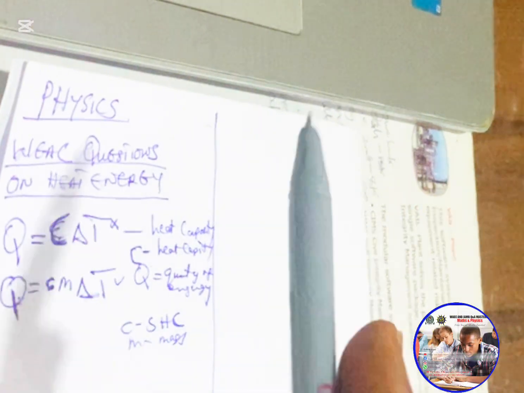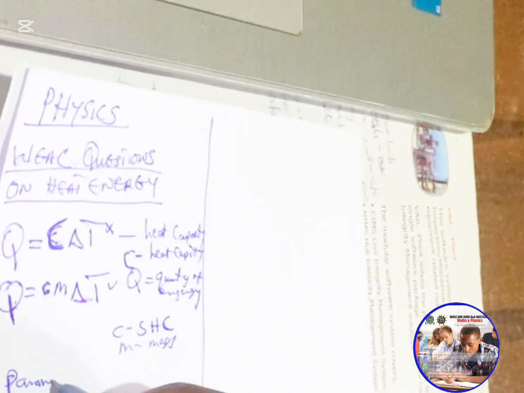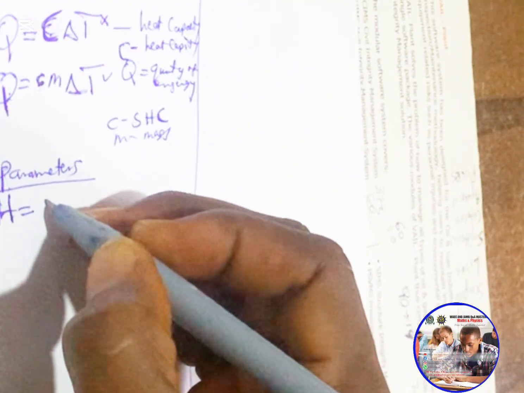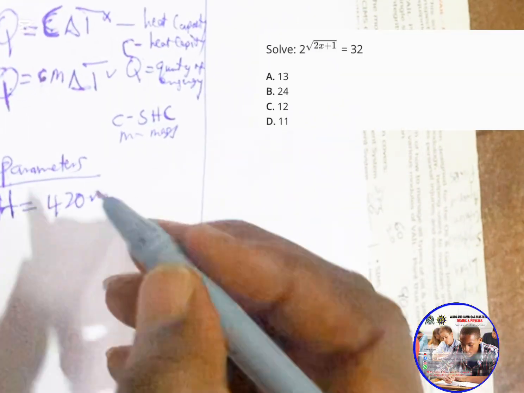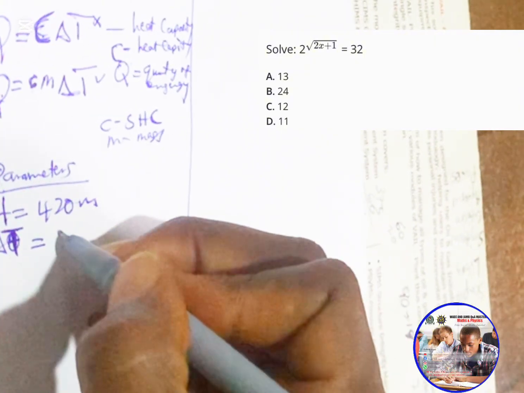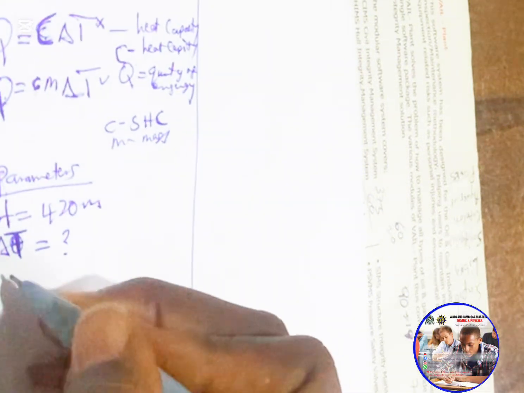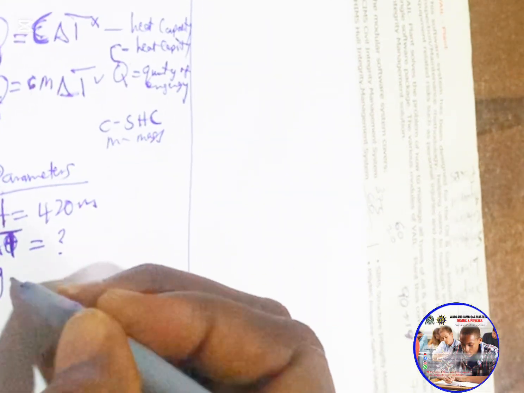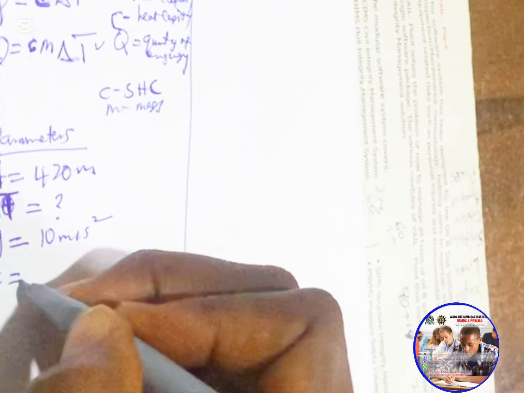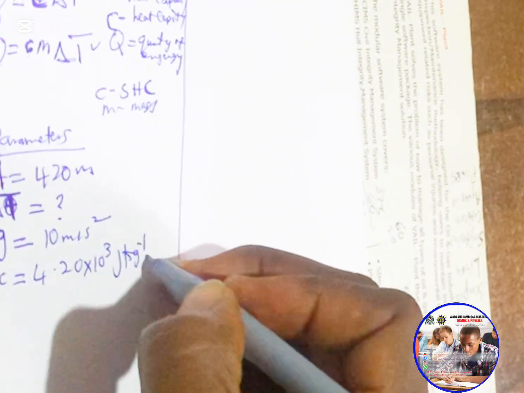Okay, then a waterfall is 420 meters high. They gave us height. I will write my parameters. They say H, let me use capital H, H is 420 meters high. Calculate the change in temperature, which is what we're looking for. Now, they say we should neglect the heat losses. Then they give us acceleration due to gravity, g, to be 10 meters per second squared. And then they gave us specific heat capacity, which is 4.20 times 10 raised to 3 joules per kilogram per Kelvin.